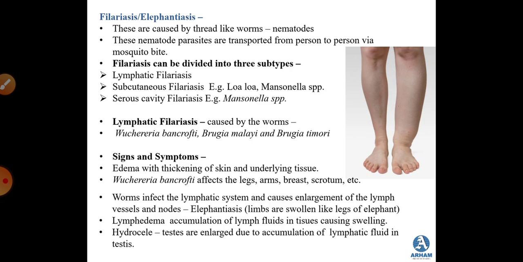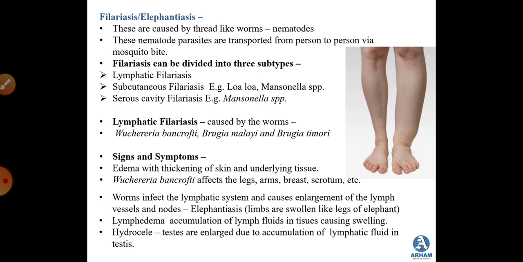The signs and symptoms are edema with thickening of skin and underlying tissue. Edema is swelling of the tissues of the parts of your body, due to collection of fluid in that particular tissue, accompanied by thickening of the skin and underlying tissue. Wuchereria bancrofti also affects the legs, the arms, breast and the scrotum region, and it infects the lymphatic system, causing enlargement of the lymph vessels or the lymph nodes.